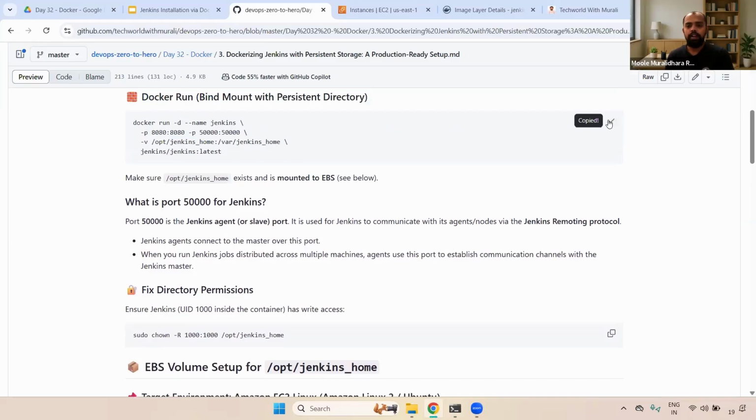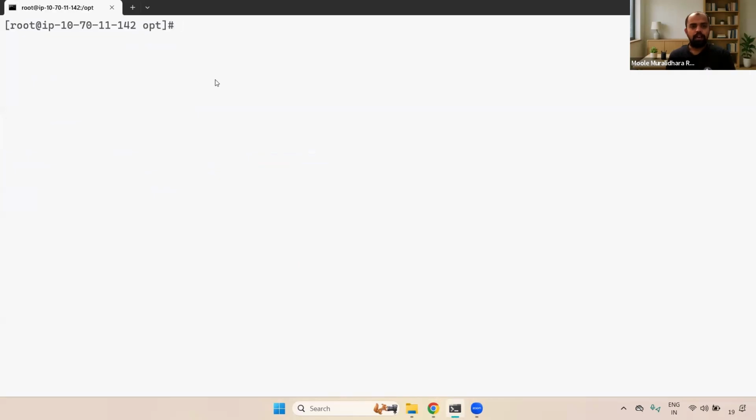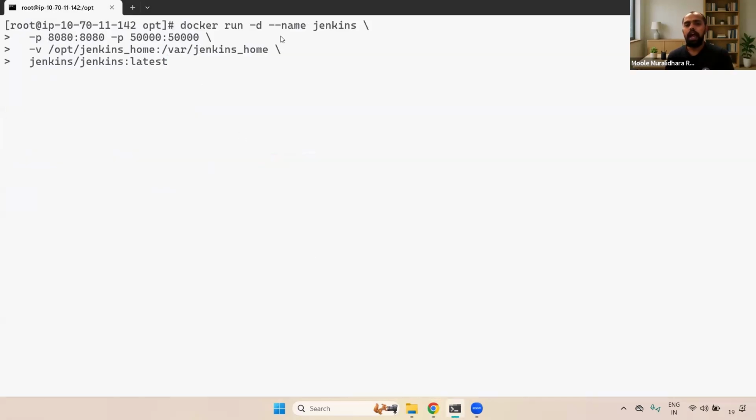Just copy this one, go here, and run this command. Here, docker run -d, we are giving the container name Jenkins and the port number. I'm going to mount this container's var/jenkins_home directory to our local system, that is /opt/jenkins_home, with the image jenkins/jenkins:latest. Now you can run this one.